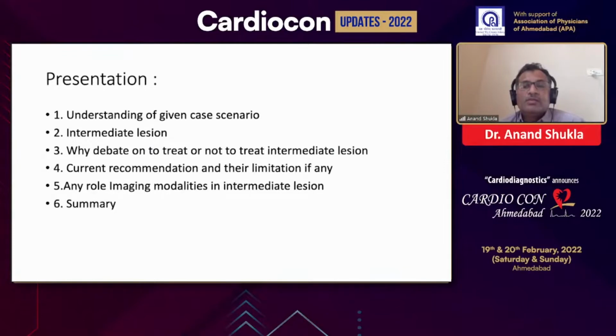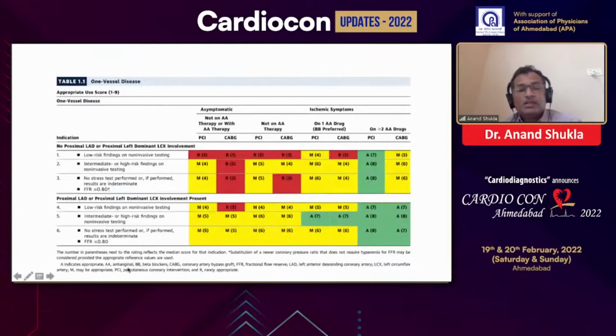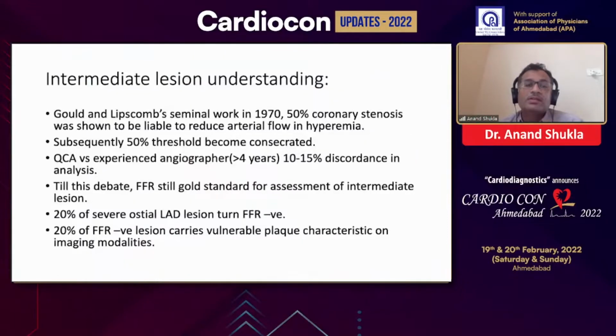So I will divide my presentation into understanding of the given scenario and what is the intermediate lesion, why we require the debate on the intermediate lesion, current recommendations, any role of imaging modalities, and what is the evidence for the intermediate imaging modalities. As per this case, it falls in the category of not tested, or tested with an intermediate result, which may be considered as per the appropriateness criteria for revascularization.